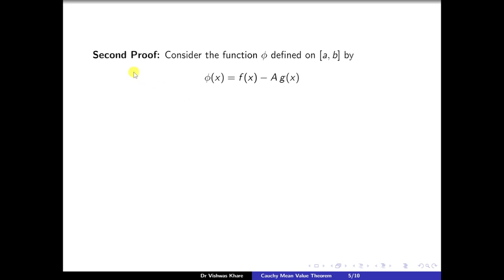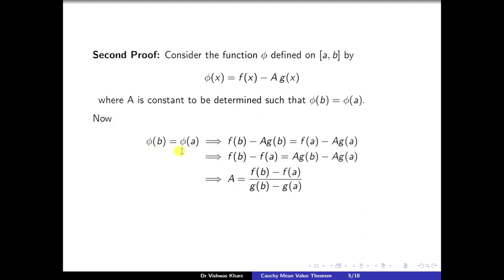Now let us see the second proof. Consider the function phi defined on [a, b] by phi(x) = f(x) - A g(x), where A is a constant to be determined such that phi(b) is equal to phi(a). That is, the value of phi at b is the same as the value of phi at a.